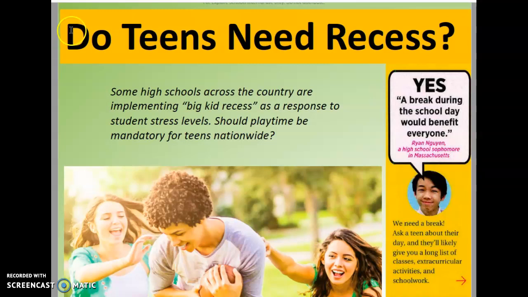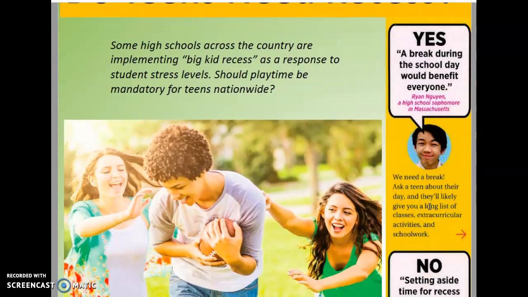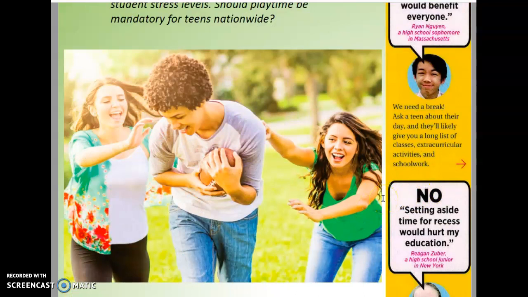Do Teens Need Recess? Some high schools across the country are implementing Big Kid Recess as a response to student stress levels. Should playtime be mandatory for teens nationwide? Yes. "A break during the school day would benefit everyone." Ryan Nugent, a high school sophomore in Massachusetts. We need a break. Ask a teen about their day and they'll likely give you a long list of classes, extracurricular activities, and schoolwork. No. "Setting aside time for recess would hurt my education." From Regan Zuber, a high school junior in New York.